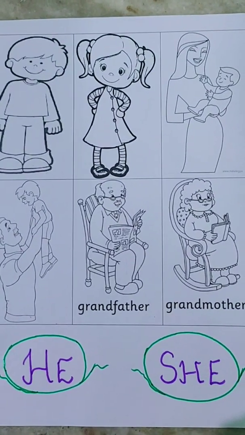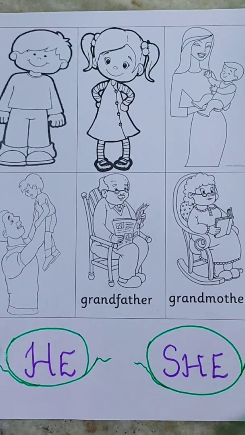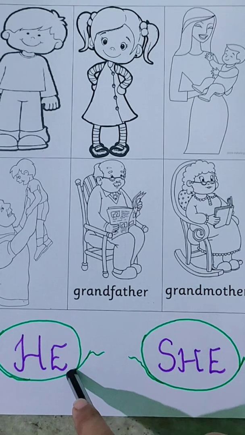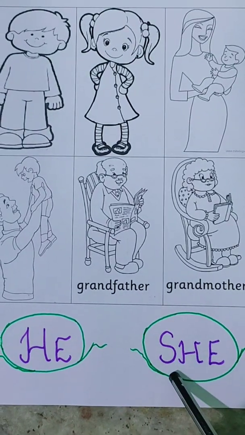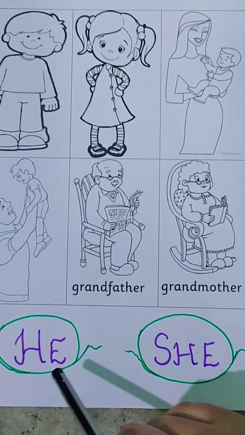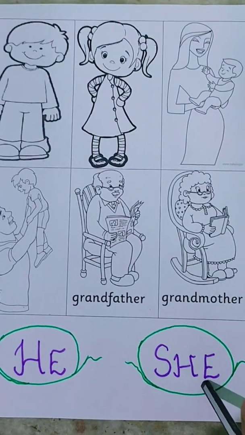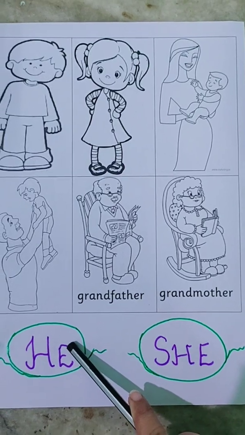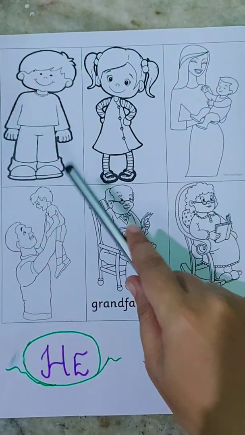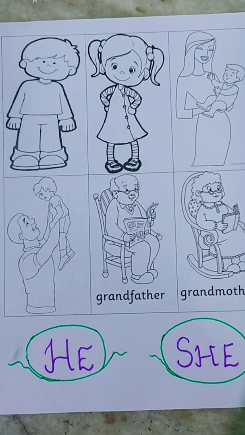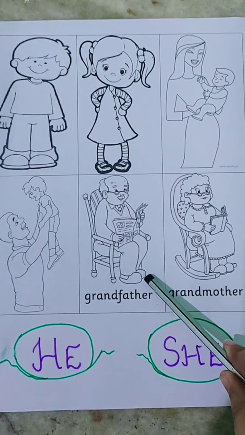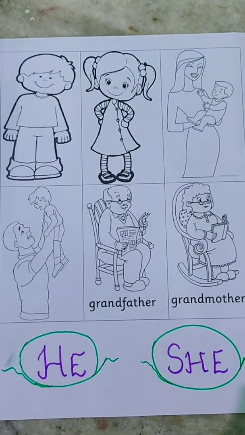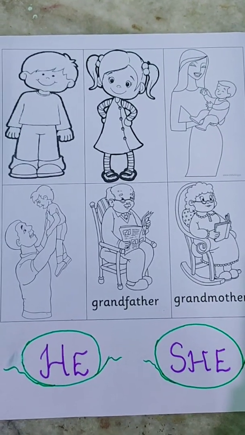So children, as you can observe, we are using the words he and she. The word he is used for boy, father, uncle, grandfather, king, any male person, or for masculine gender.